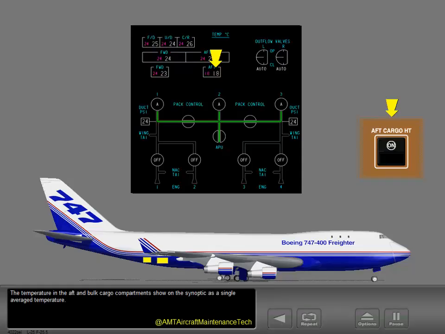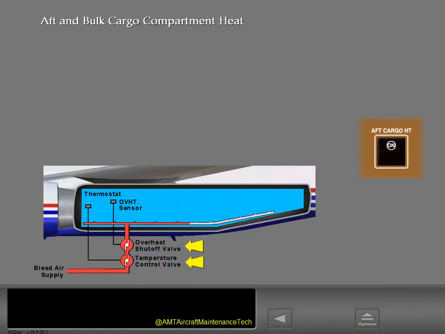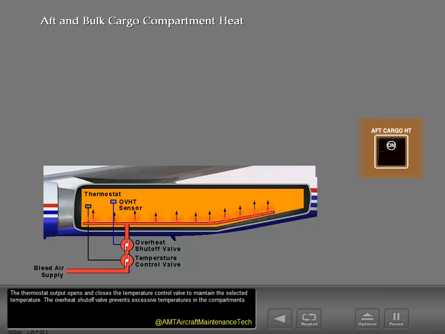The temperature in the aft and bulk cargo compartments show on the synoptic as a single averaged temperature. When the aft cargo heat switch is pushed on, the temperature control and overheat shutoff valves open. The thermostat output opens and closes the temperature control valve to maintain the selected temperature. The overheat shutoff valve prevents excessive temperatures in the compartments.